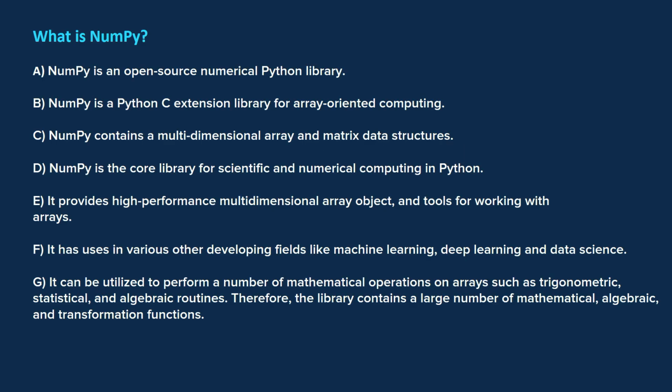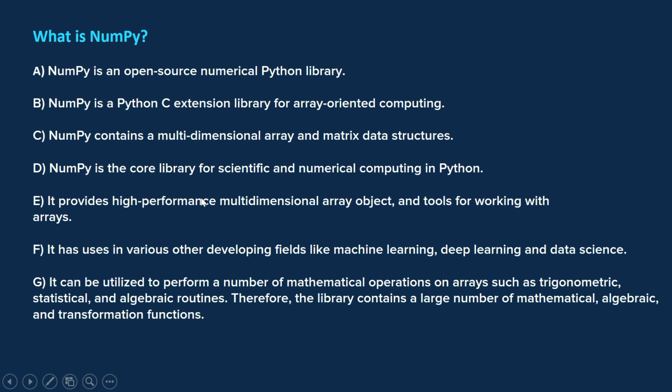So let's start with introduction, that what is NumPy actually. NumPy means Num for number and Py for Python. It is an open source Python library which is used in almost every field of science and engineering. This is the fundamental and most important library in Python, and it's a universal standard for working with numerical data in Python. So here you can read the various definitions and the various points about NumPy library.